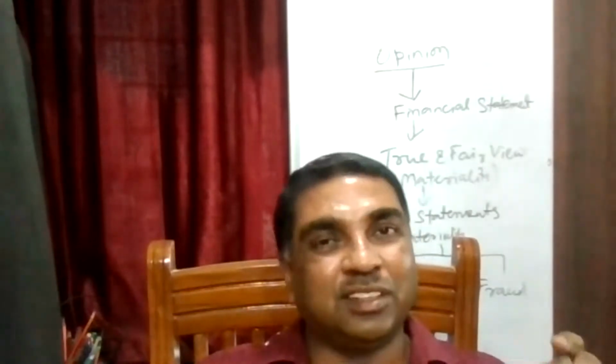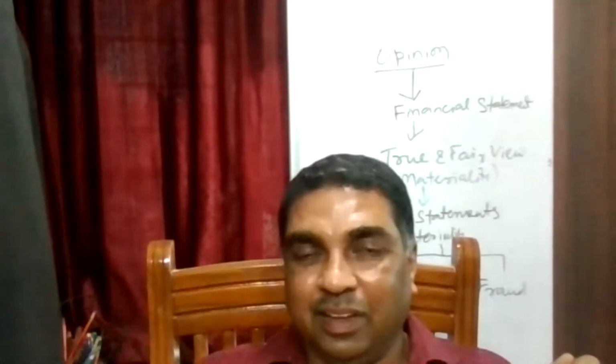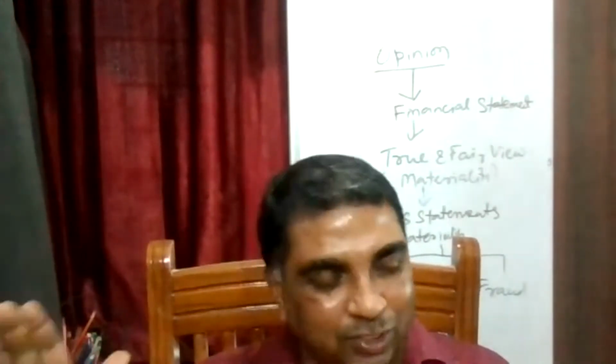Now the question comes: how to know whether that auditor was negligent or not? On the one hand, we are saying it is entirely the responsibility of the management to prepare the financial statement and ensure that the internal control system is in operation. The auditor has to apply routine audit procedures.